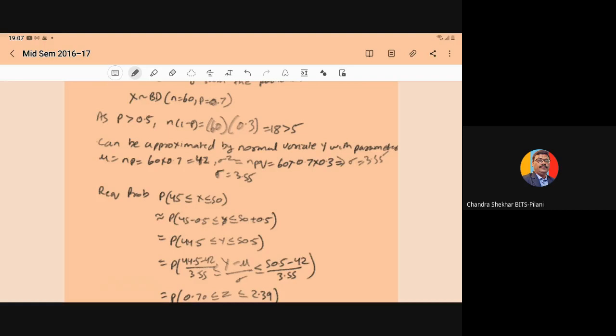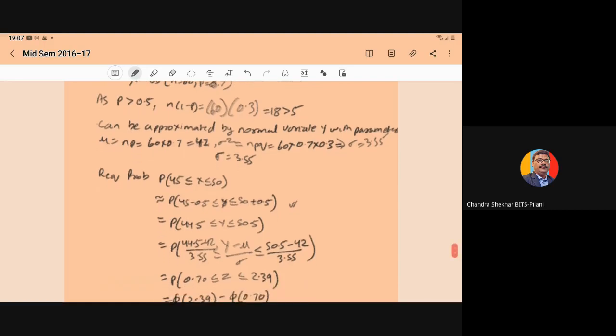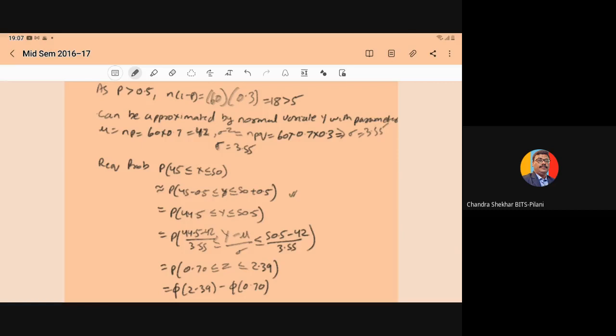So it is equivalent to 45 minus 0.5 less than or equal to Y less than or equal to 50 plus 0.5. So it will become the probability of 44.5 less than or equal to Y less than or equal to 50.5.